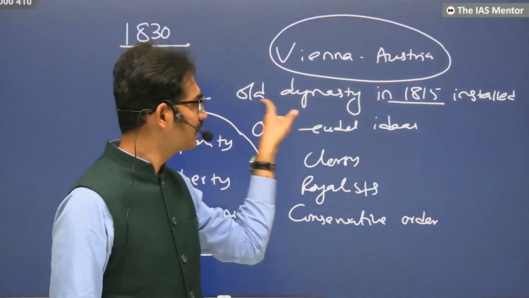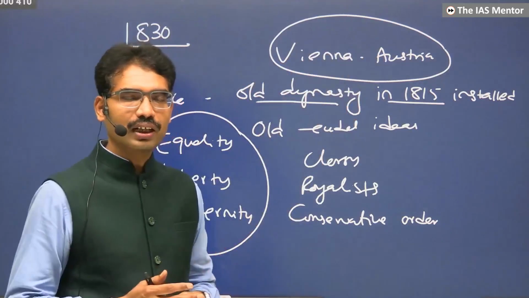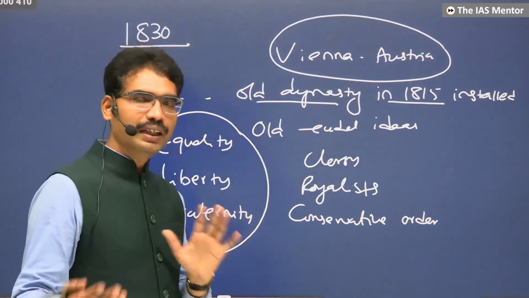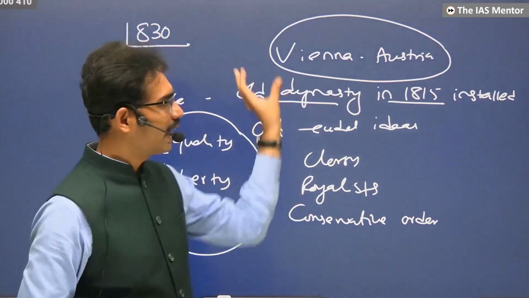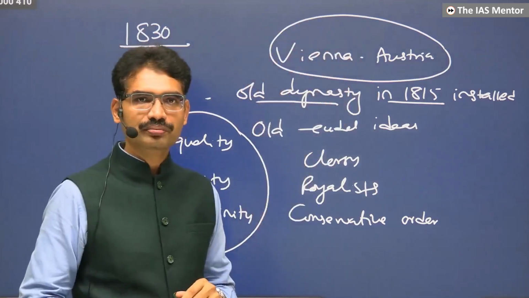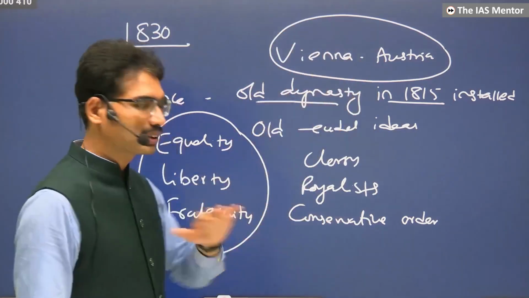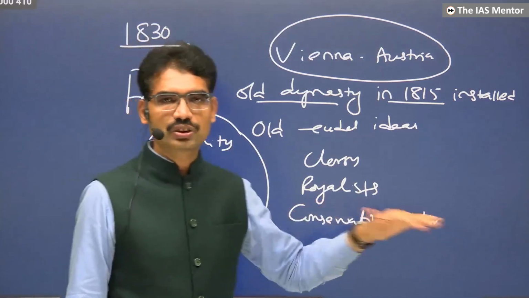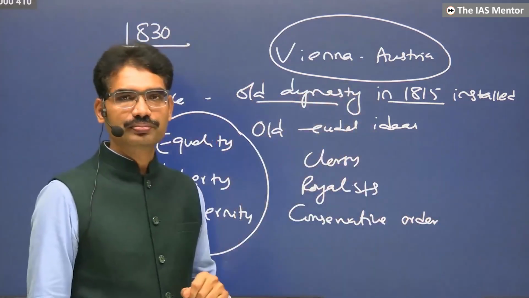And this dynasty had to pay war indemnity because during the French Revolution and Napoleonic wars, many territories and much wealth was taken to France. It had to pay the war indemnity. Once again, the old dynasty was reinstalled. These ideas must be curtailed. No freedom of speech, no freedom of press. Once again, they started imposing this in 1815.